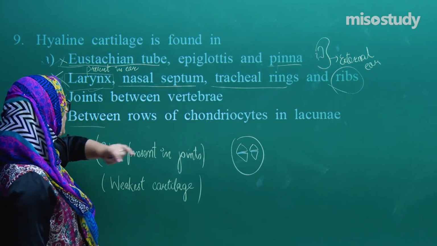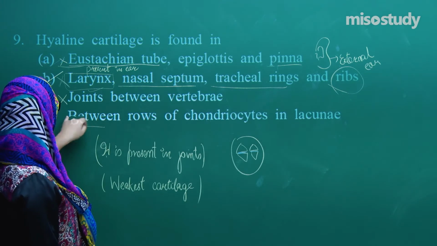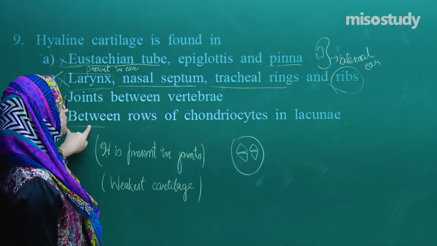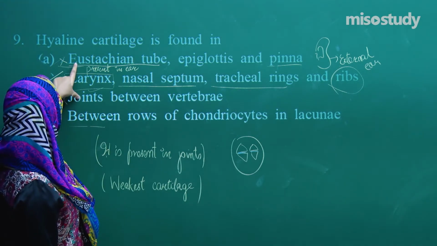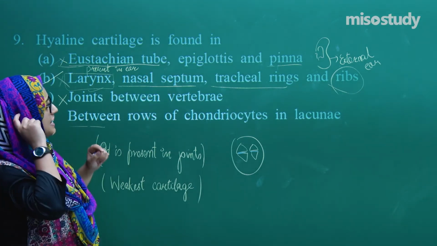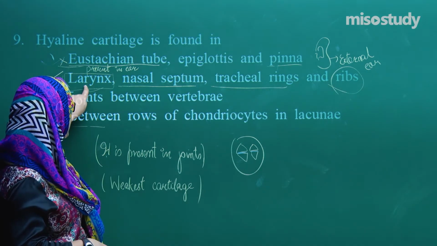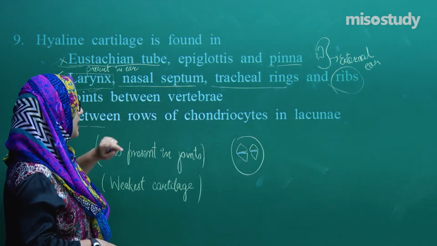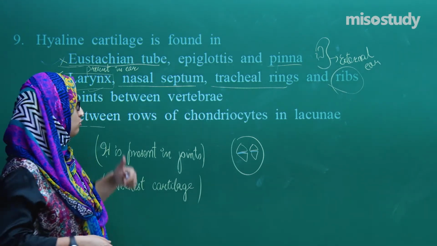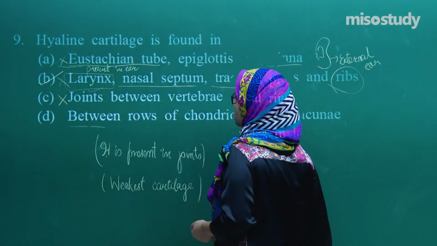This option is totally eliminated, totally wrong. We cannot think about this option. Then these three, epiglottis and pinna are elastic cartilage, and the larynx, nasal septum, tracheal rings, yes, they do have hyaline cartilage in them. So this is it about the hyaline cartilage question. This was the 9th question.